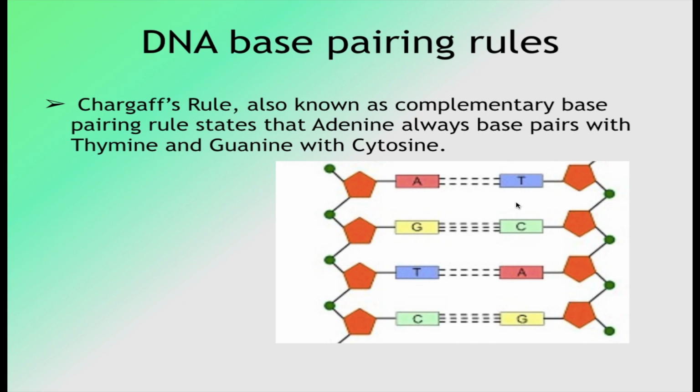Second rule is that the composition of DNA varies from one species to another, but in double-stranded DNA, the molar ratio of adenine to thymine is 1, and similarly the molar ratio of guanine to cytosine is always 1. The sum of the purines, A plus G, is always equal to T plus C. The percentage of C plus G does not necessarily equal the percentage of A and T. So, according to Chargaff's rule, A will always pair with T and G will always pair with C.